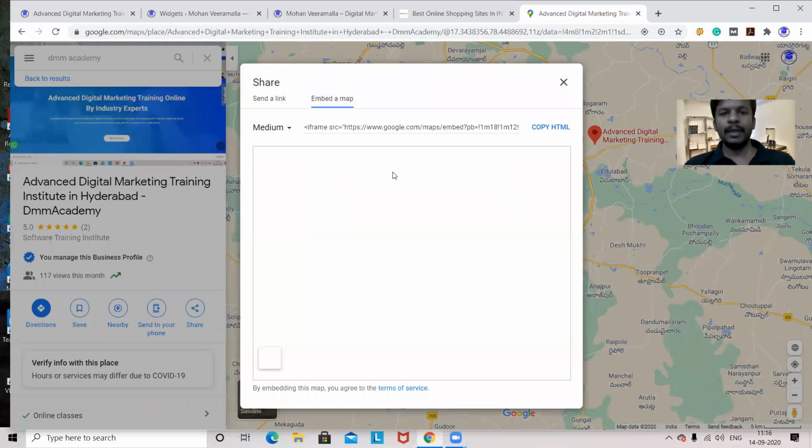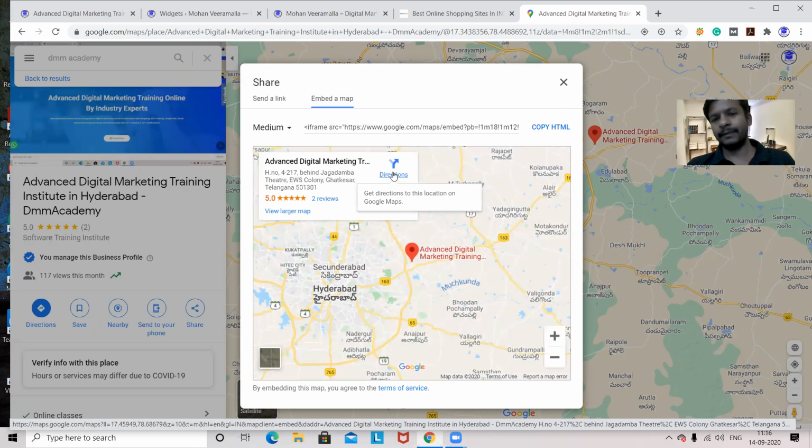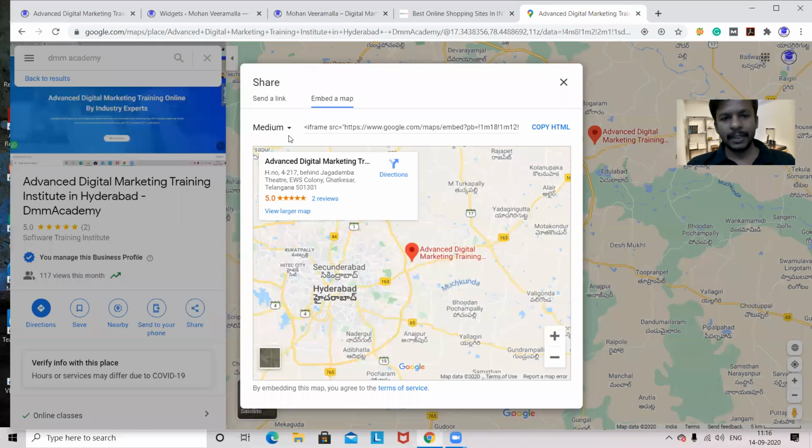Now here, do you recognize HTML language will have less than symbol and greater than symbol? I said, whenever you see less than symbol and greater than symbol, then that is HTML related code. Here it is giving some iframe. This is one type of code. This is in greater than and less than symbols, that means this is an HTML code which is given by Google Maps.